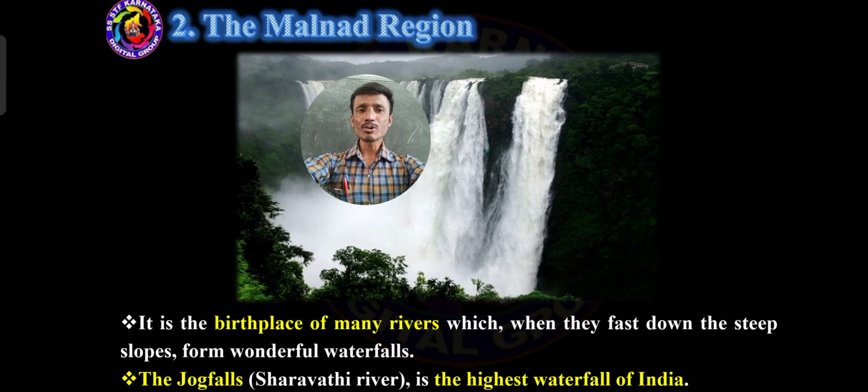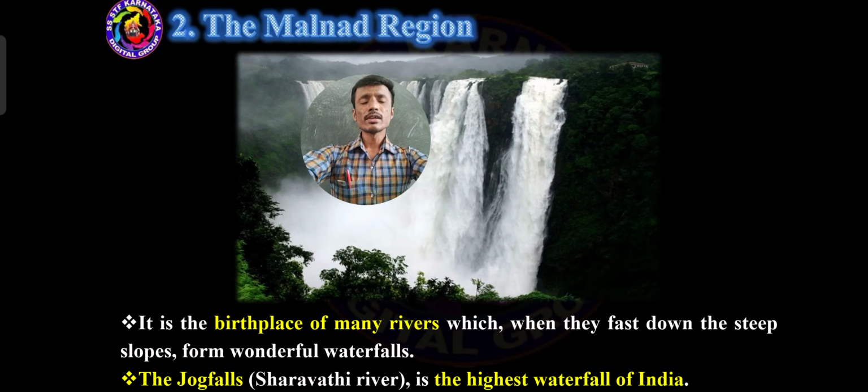That is also Jog Falls. And which river forms the Jog Falls? River Sharavati created the Jog Falls. Jog Falls is the highest waterfall in Karnataka, and it is also the highest waterfall in India.